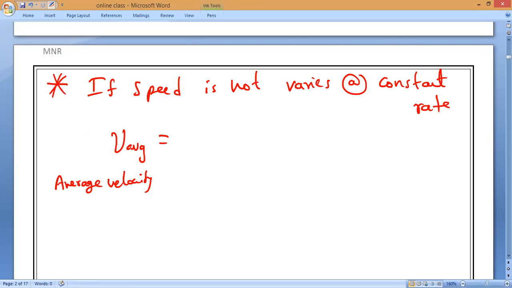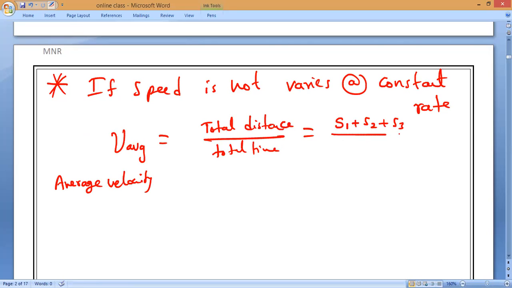So kindly remember, like that we'll write: V average is equal to total distance divided by total time taken. Total distance, S1, S2, S3, like that, divided by total time, T1, T2, T3, like that. Yes or no, guys? That is when the speed does not vary at a constant rate.